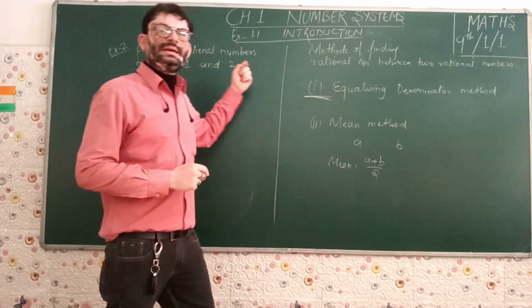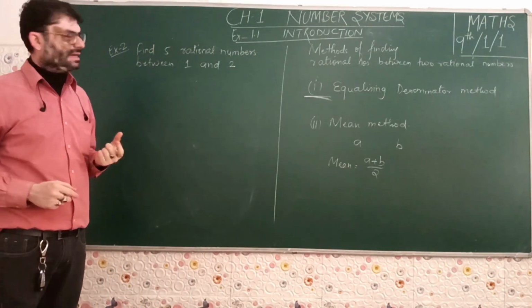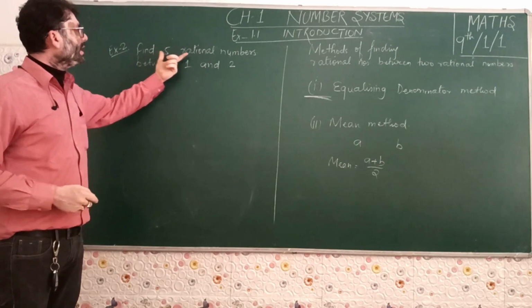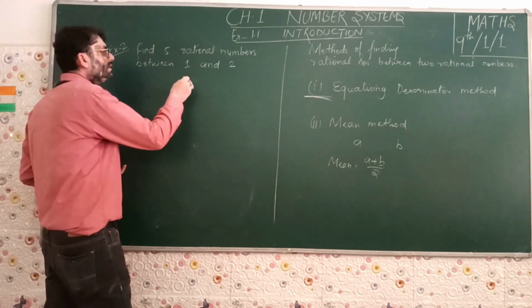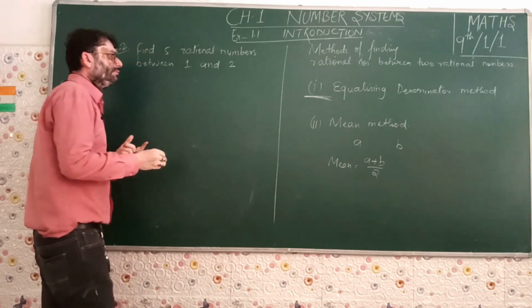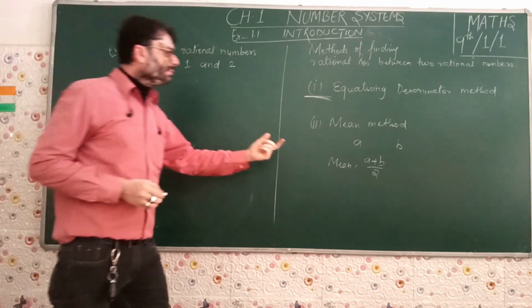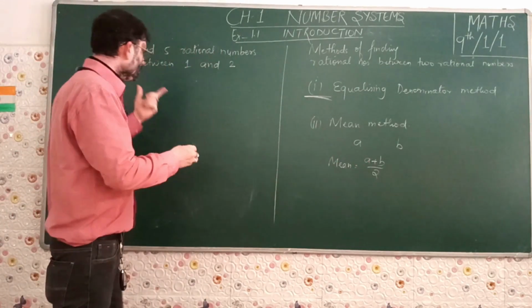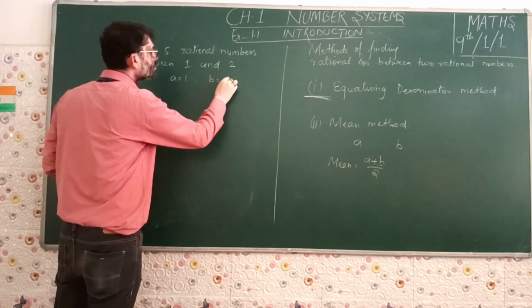Let us move on to the same example that we have done for equalizing denominator, so it would be easy for us to understand. Here we have to find 5 rational numbers between 1 and 2. So the first rational number that we will be finding between 1 and 2 is given by, we will take A is equal to 1 and B is equal to 2.